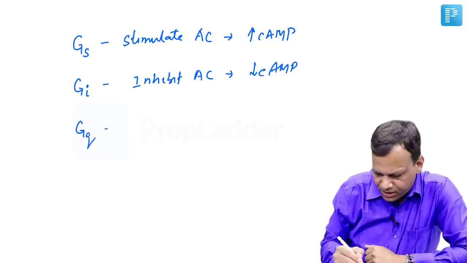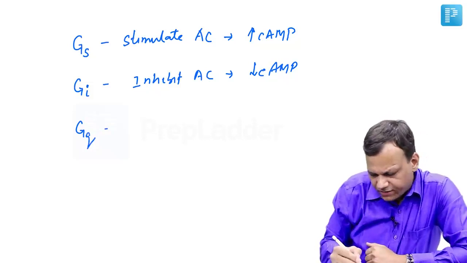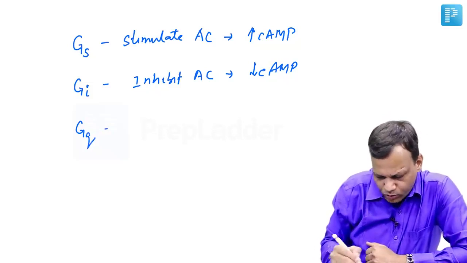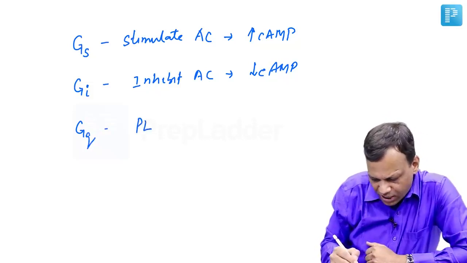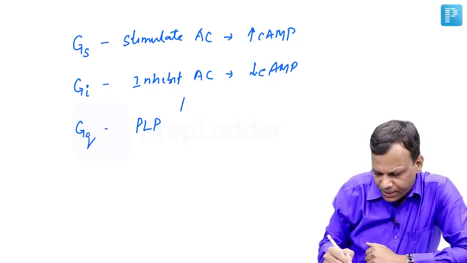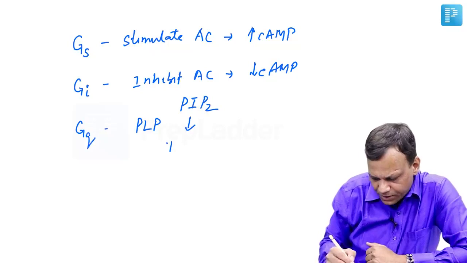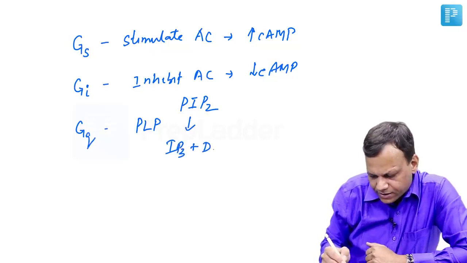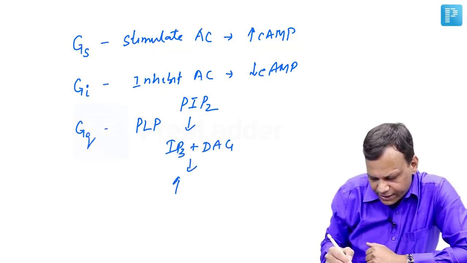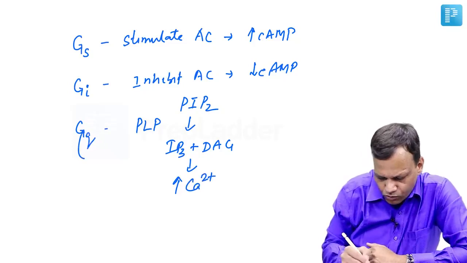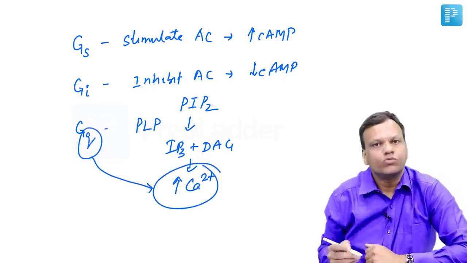And GQ, these G proteins will activate an enzyme called phospholipase that will break down phosphatidyl inositol bisphosphate to IP3 and diacylglycerol, and these will increase calcium. So you can remember Q for calcium. Q works through calcium. So these are the four types of receptors through which the drugs work.